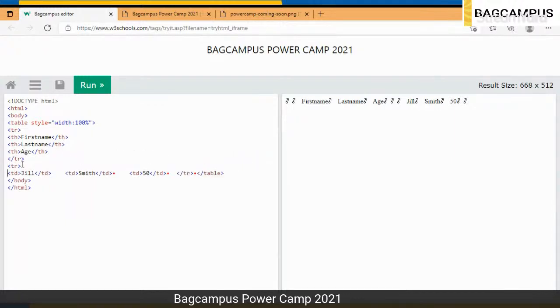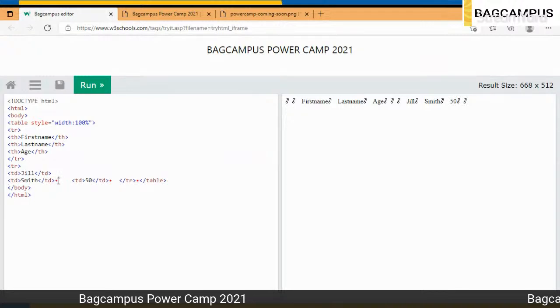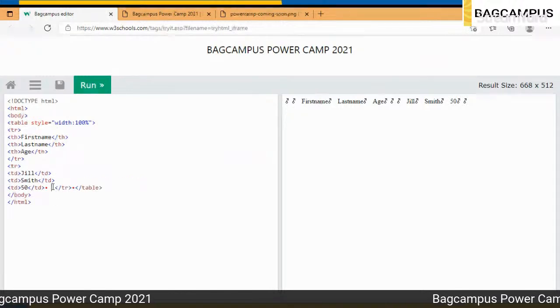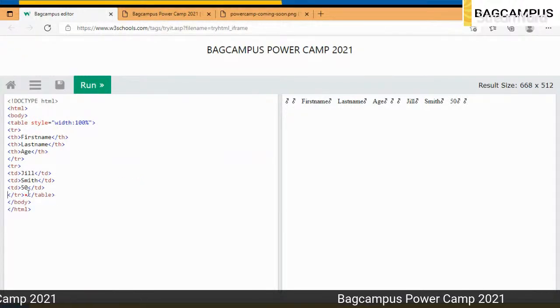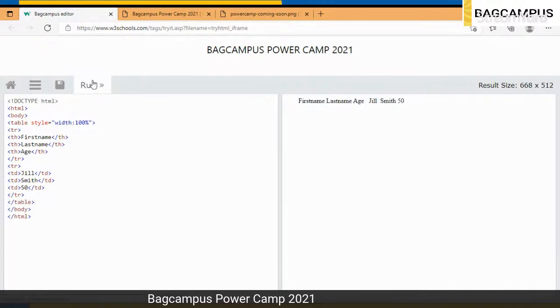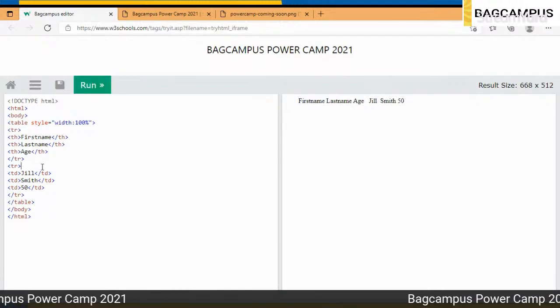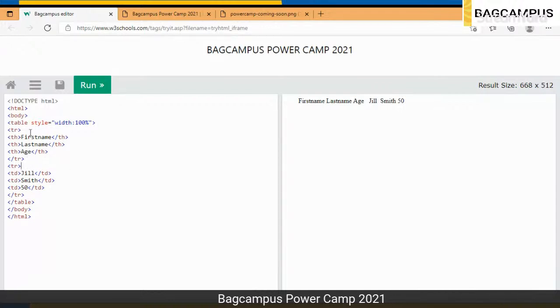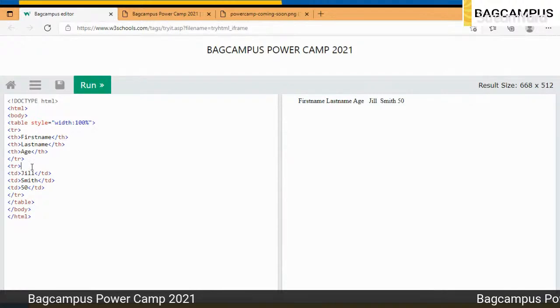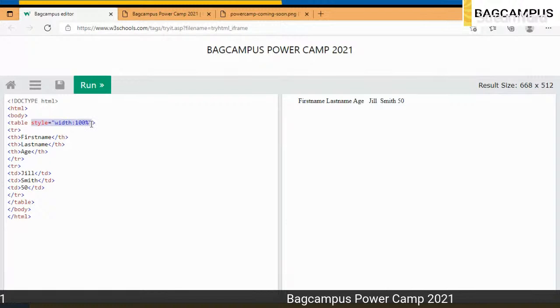When you start using Visual Studio Code or many other code editors, they make it simple to code and you find it very useful. Even if you forgot the spelling, they will remind you that your spelling is wrong. Right, so this is a table row and then table row. I don't know why this is not running up here properly.